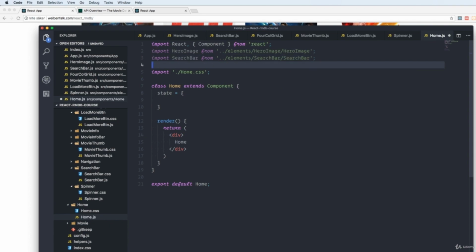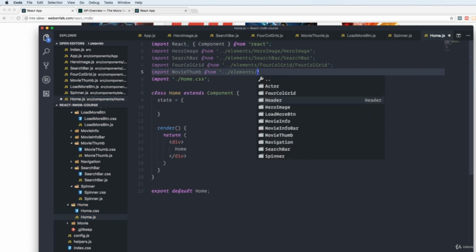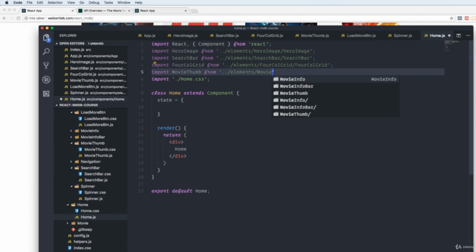Then we import our four-column grid from elements, four-column grid and four-column grid. Then we import our movie thumb from elements, movie thumb there, and movie thumb.